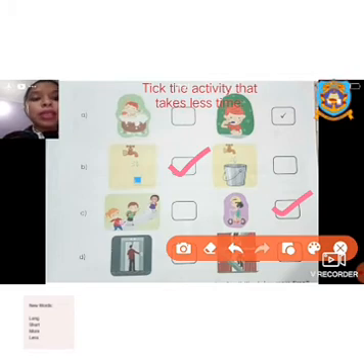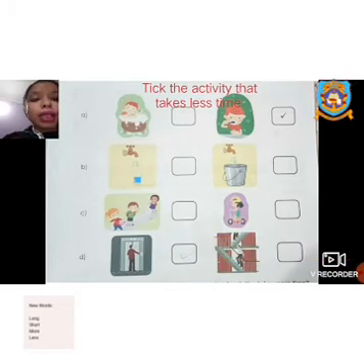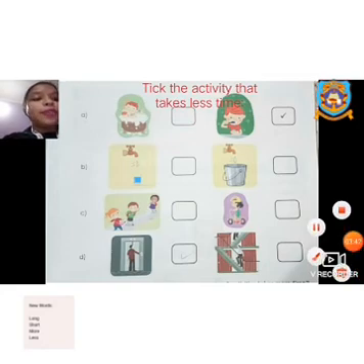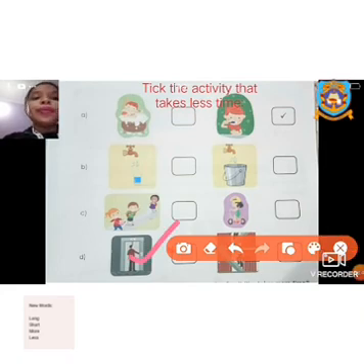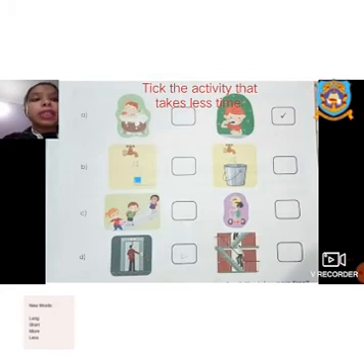The last one is a person going by the lift. In the second picture you can see that another person is taking the staircase to reach the floor above in the building. Now which will take less time? A lift carries us faster than going by the staircase. So these are the activities which will take less time.